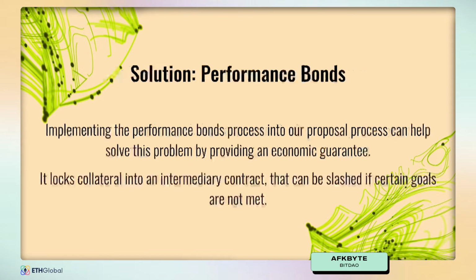The solution that we came up with was performance bonds. Basically, we're trying to implement a performance bond process wherein folks are required to stake some sort of collateral into our proposal process. This helps solve the problem by providing an economic guarantee for the DAO itself. We're locking this collateral into an intermediary contract that can be slashed if certain goals are not met.